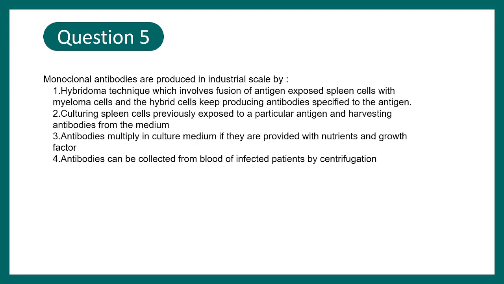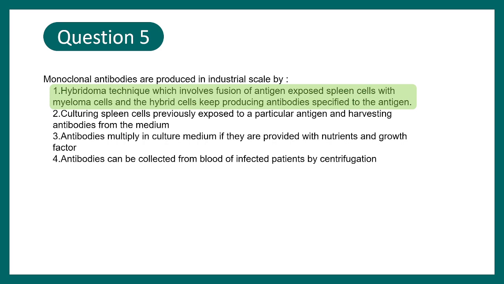Monoclonal antibodies are produced on an industrial scale by the hybridoma technique, which involves fusion of antigen exposed spleen cells with myeloma cells, and the hybrid cells keep producing antibodies specific for an antigen. Option number 2: culturing spleen cells previously exposed to a particular antigen and harvesting antibodies from the medium. Option 3: antibodies multiply in culture medium if they are provided with nutrients and growth factors. Option 4: antibodies can be collected from blood of infected patients by centrifugation. So you can kind of guess that the correct answer would be option number 1.